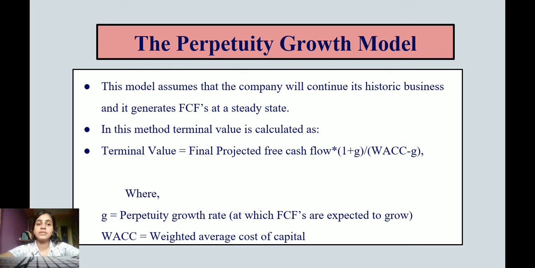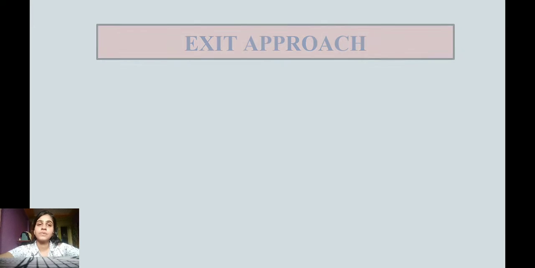In this method, terminal value is calculated as: terminal value is equal to final projected free cash flow into 1 plus growth, G is for growth, divided by WACC minus growth, where I already said G is for perpetuity growth rate at which FCF are expected to grow, and WACC means weighted average cost of capital. So this is the formula for calculating the terminal value. It is simple, nothing hard in this.